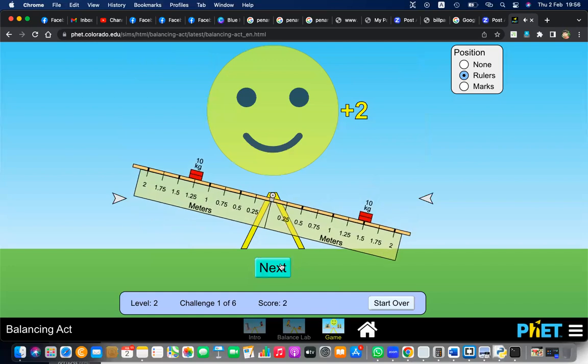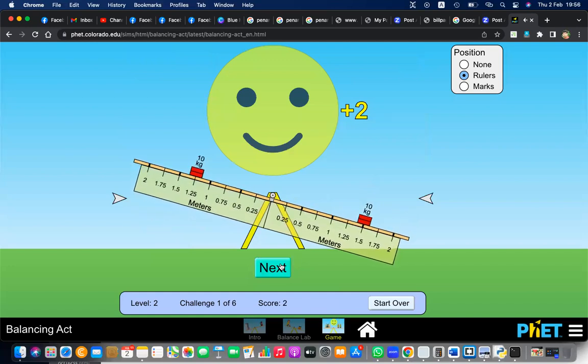Yes, you are correct. What is the reason? Yes, if the mass is equal, right? The mass is equal, but if it is on a seesaw like this, then where the distance from the center is more, the force will be more.